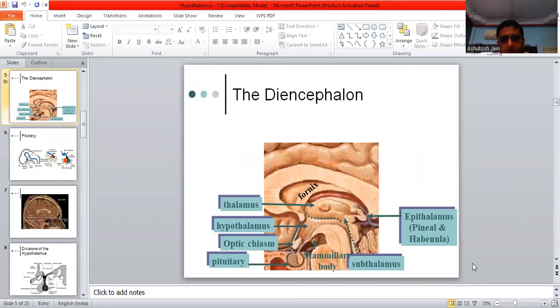So, sorry for the disruption, my dear friends. Again, in this diagram, we can see the diencephalon, the fornix, thalamus, hypothalamus, optic chiasma, pituitary gland, pituitary stalk, mammillary body, subthalamus, epithalamus. In the epithalamus, we see the pineal gland and the habenula. The main thing which we have to notice here is the hypothalamus.